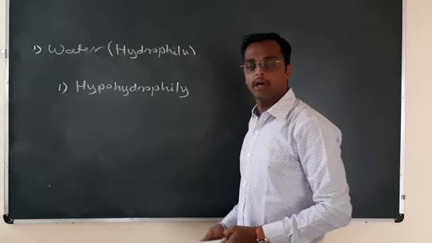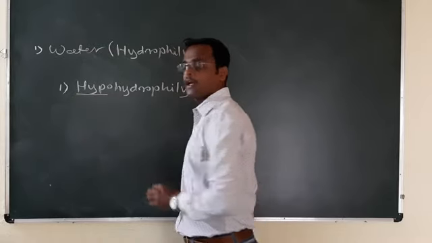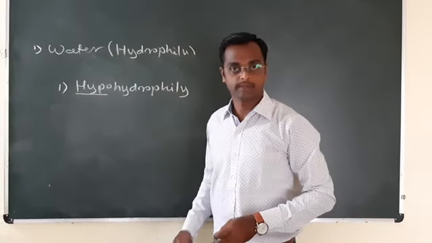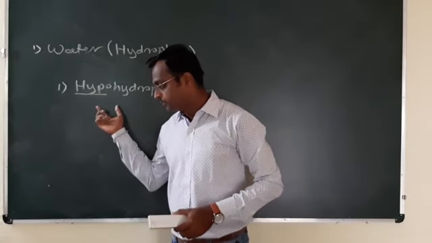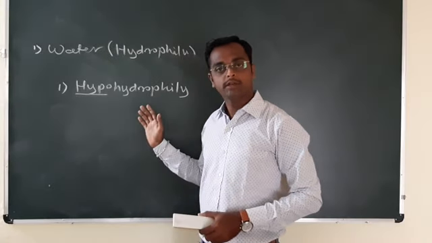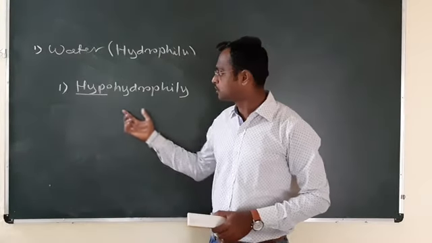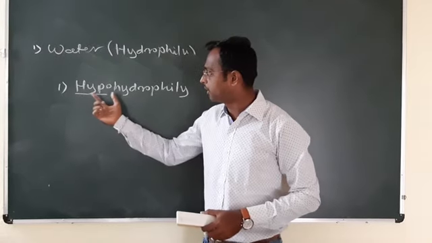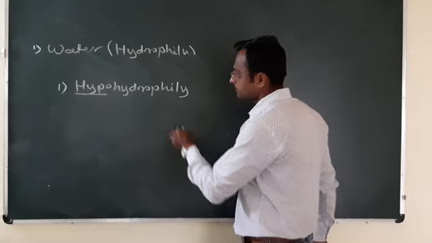Hypo means the pollination takes place below the water surface. It is seen in Zostera. The plant Zostera shows hypohydrophily. The pollination takes place below the water surface.